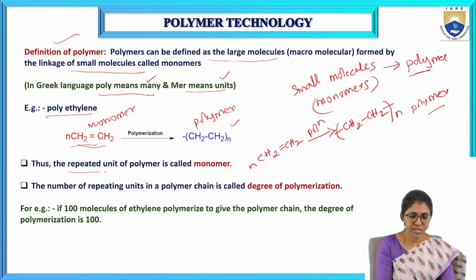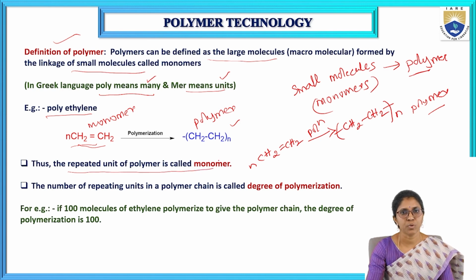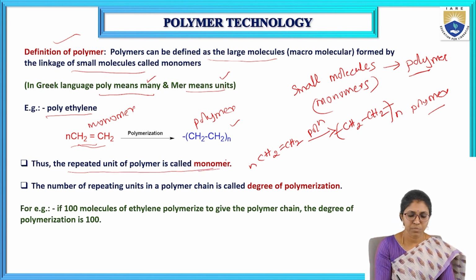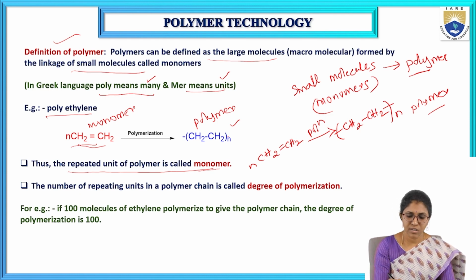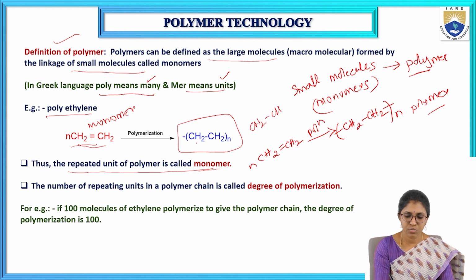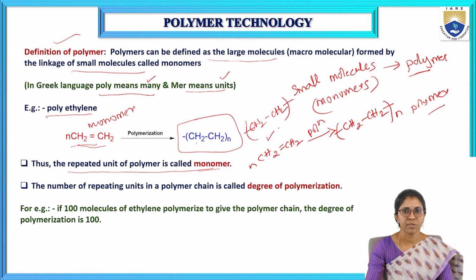So, what is a monomer? The repeating unit in the polymer is called the monomer. If we take the polymer polyethylene and look at its structure, CH2 is the repeating unit. It is repeated n times, so ethylene is the monomer of polyethylene.